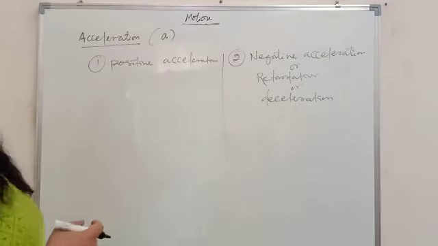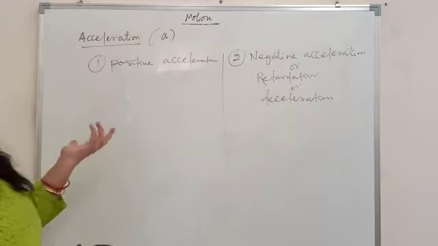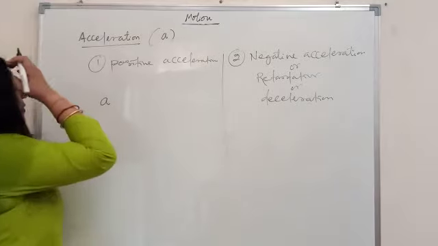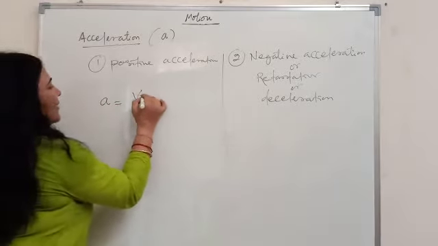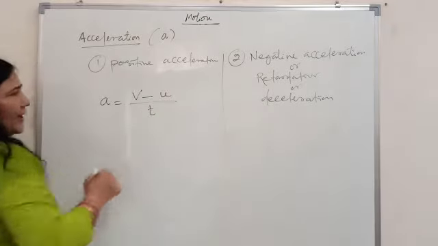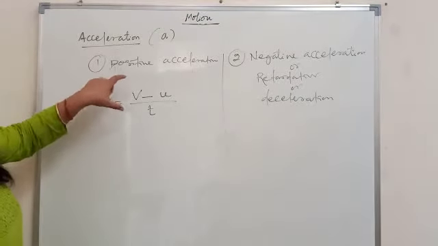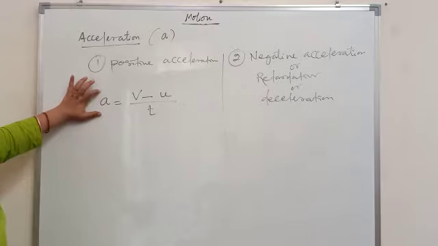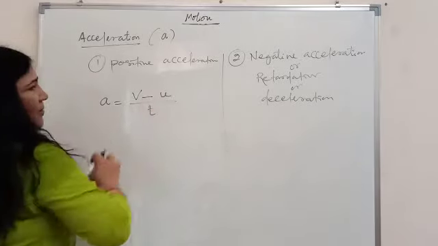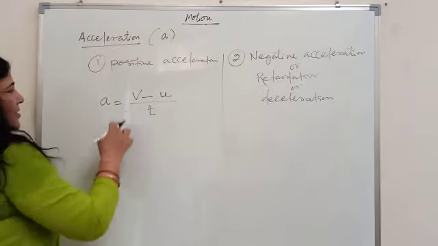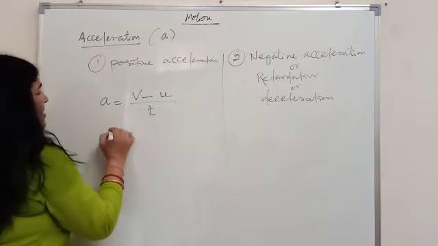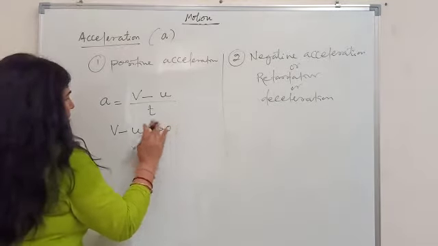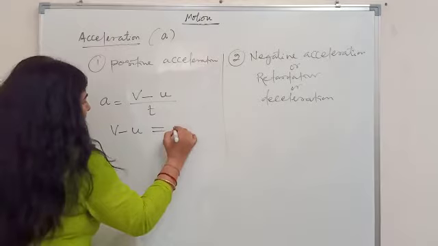Now when do we get a positive acceleration? When your acceleration will be positive, that is called positive acceleration. As the formula we have defined, a equals final velocity minus initial velocity by time. I said this is positive acceleration; that totally depends on whether the magnitude of a is positive. It will be positive if this numerator is positive. Okay, so that means here v minus u must be positive, or it should be greater than 0, or you can write this difference must come positive.